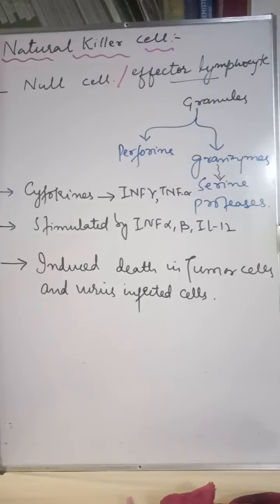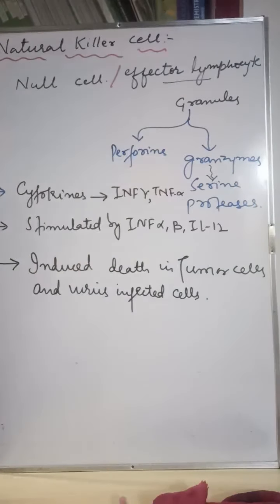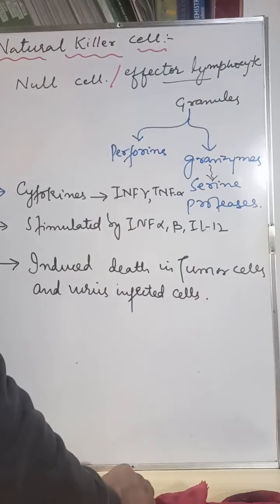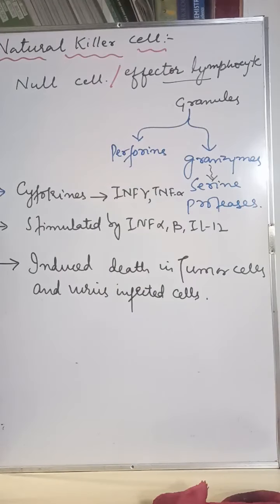We are discussing the immune system, and in the immune system we are discussing the second line of defense. We have discussed interferons and their role and function in the immune system. Now there is the natural killer cell. The natural killer cell is also termed a null cell, or you can call it an effector lymphocyte.